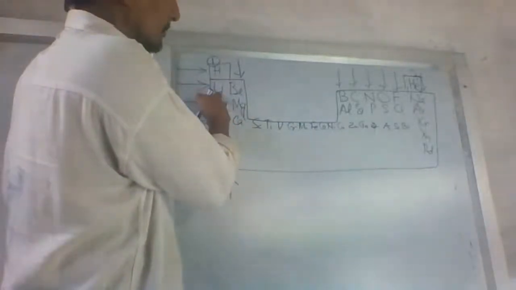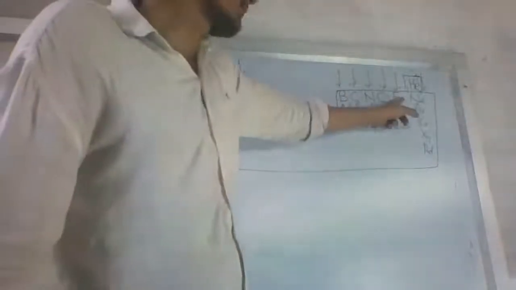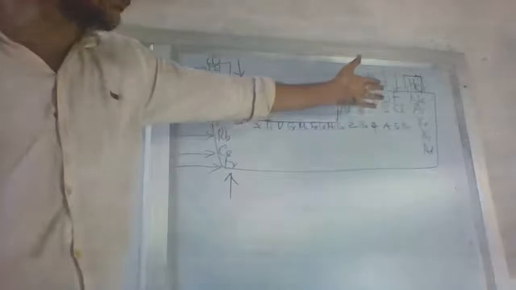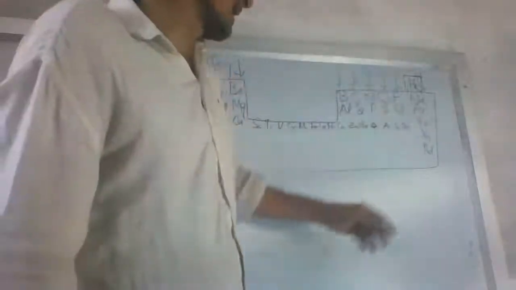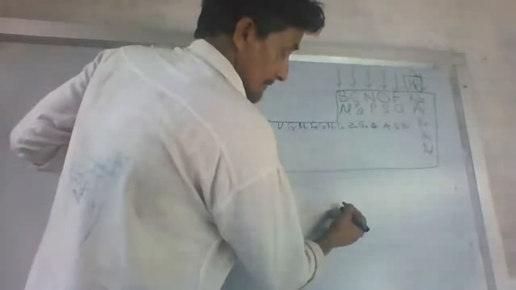Lithium, beryllium, boron, carbon. Lithium again has a plus value. It wants to give away one electron, so it is reactive. They are becoming more reactive. In this whole periodic table, compared to this, this is much more reactive. Why is it so? Why is it much more reactive? Seventh group of elements, fluorine, having 2 shells. This is the 7th group of elements. 7th means 7 electrons in the outermost shell. It means there are 2 electrons in the first shell. So I am making the structure of hydrogen as well as fluorine.